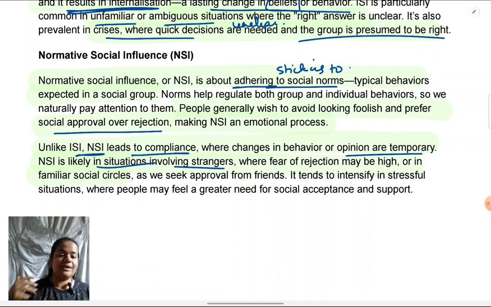I just have a very, very strong desire to be accepted because I know the rest of my year depends on this. If they accept me right now, it will just be easier to navigate through the rest of the year. So, definitely, fear of rejection is very high when we are with strangers, and that can result in too much need for being accepted. Even in the case of being with friends or familiar situations, it's not like we don't have a need to be accepted, we do have it. It's just that with strangers, it is high. Also, it tends to intensify in stressful situations.